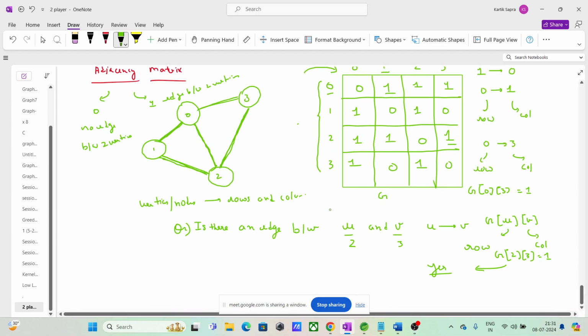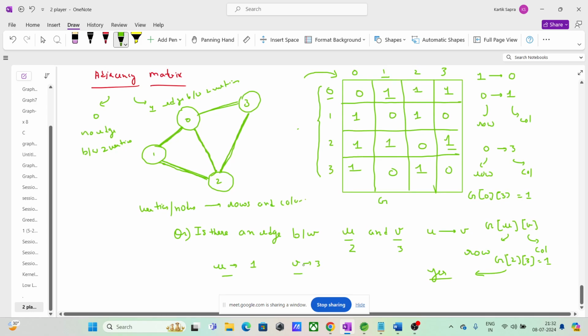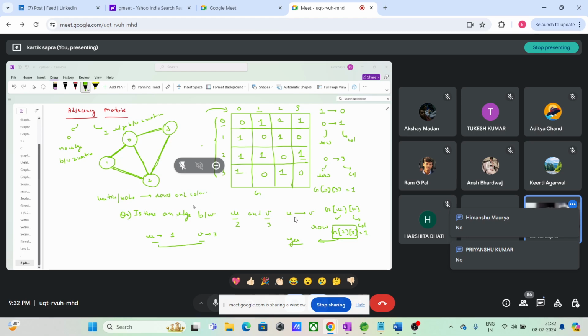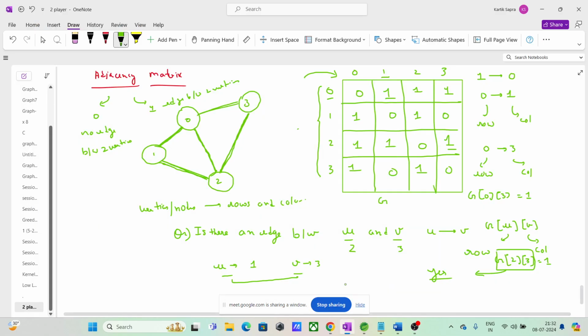ठीक है. अब guys there is a question. u की वैल्यू है 1, v is 3. Is there an edge between u and v? At what g u v you will check? मुझे ये representation में लिख के बताओ. Is there an edge between u and v? क्या कह रहा हूँ ना मैं अंश? दोबारा सुनना क्वेश्चन.